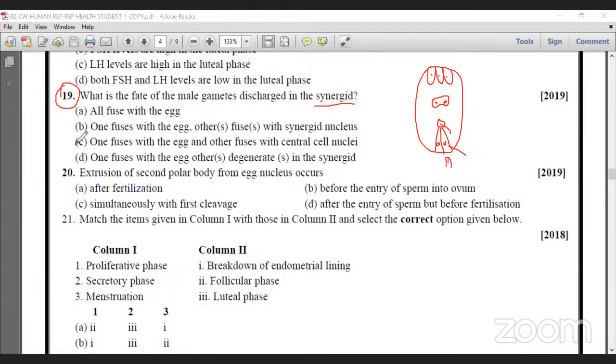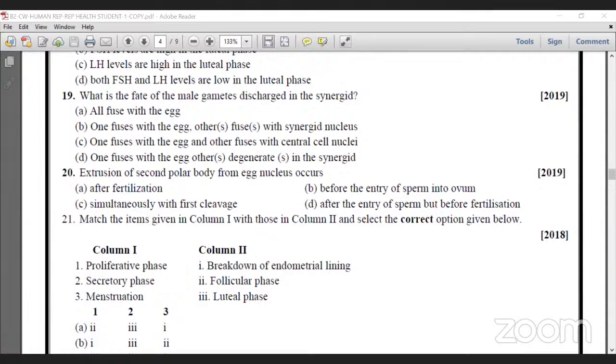But here the option for this 19th question, all fuse with egg, is wrong. One fuses with egg, another fuses with the cell, that is wrong. Synergid is only a supporting cell. But one fuses with the egg cell and the other with the nucleus of the central cell. So option C is correct, but it is not related to this. But I can conclude this one with this answer. Okay, that's all. Clear? Next.